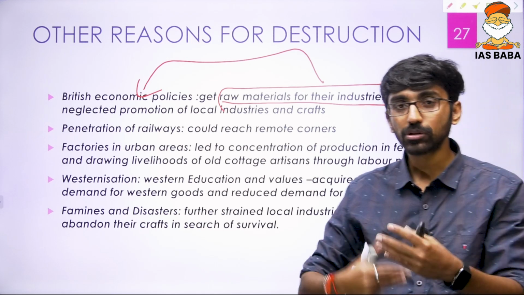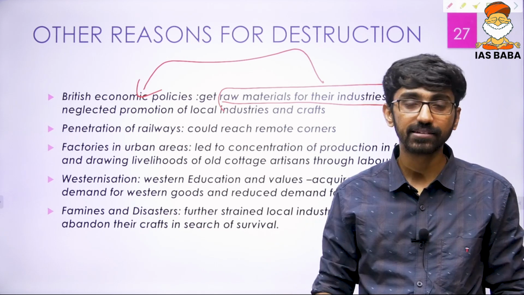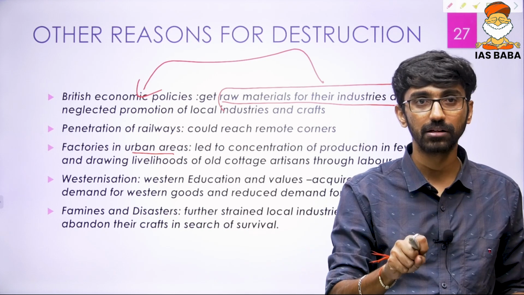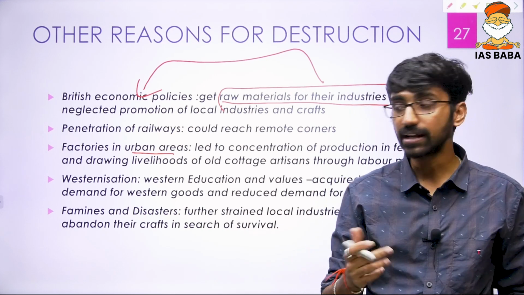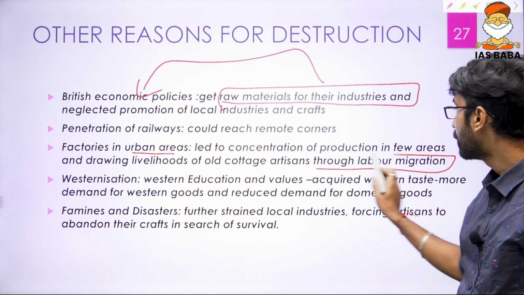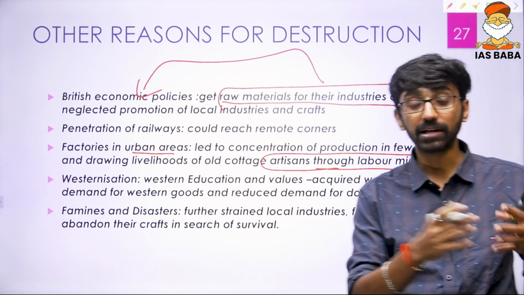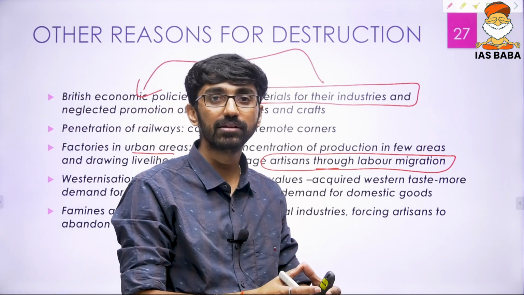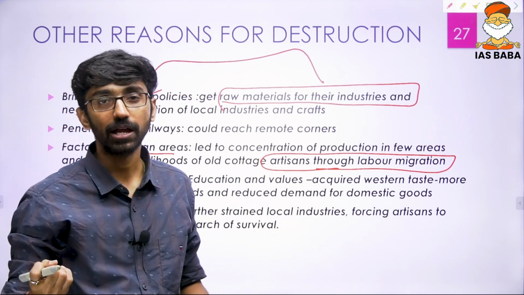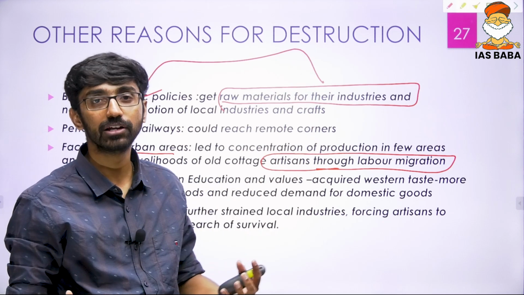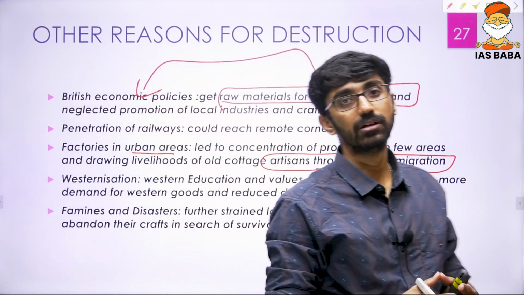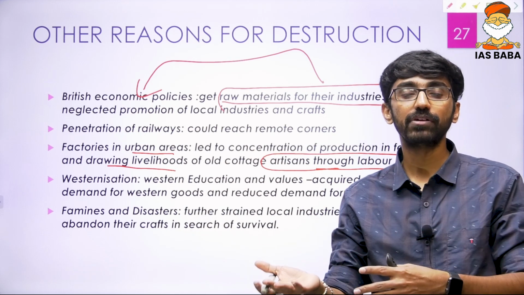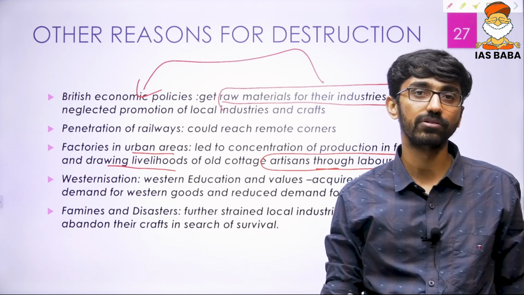And then again, the growth of factory system. The growth of factory system in India, especially in the urban centers, led to concentration of production in few areas. And that led to labor migration. The labor migration, because artisans were already not finding any kind of markets. They're not being supported by the economic policies. And now they look for employment in these industries, that is the British controlled industries. Now they left their profession. When they left their profession, the livelihood shifted from traditional industries to the modern industries.